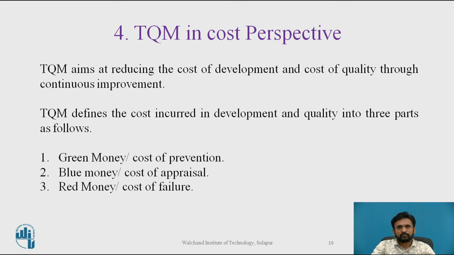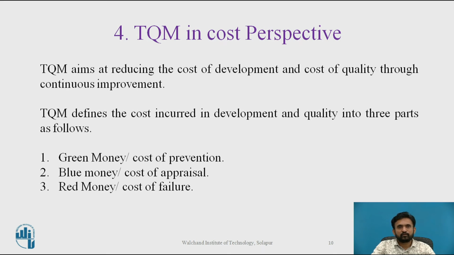Green money is called the cost of prevention. Green money is considered an improvement, where the organization is doing quality work. It is the cost spent in defining processes, training people, and developing the foundation for quality. It gives return on investment and includes all prevention-based cost.